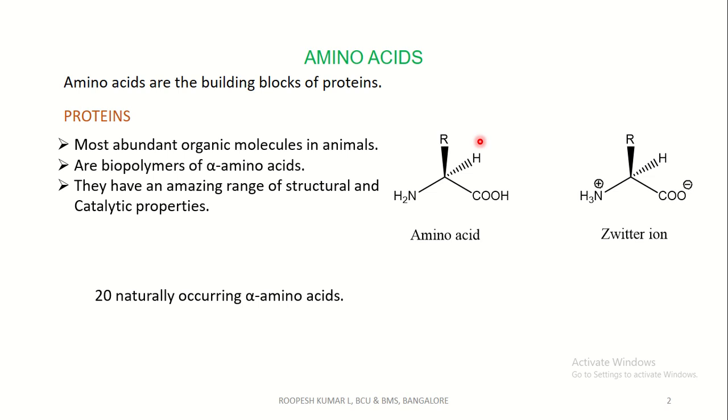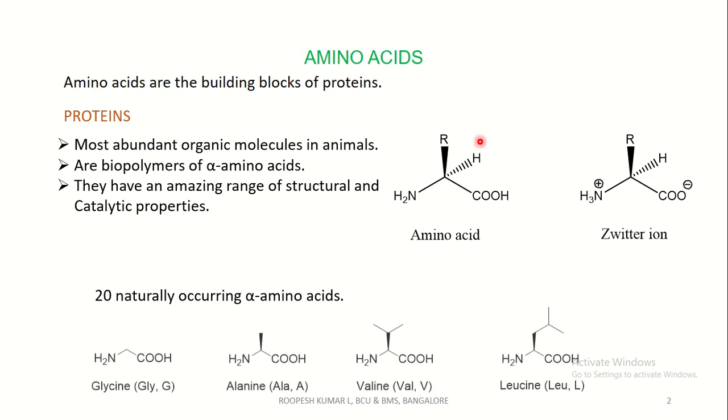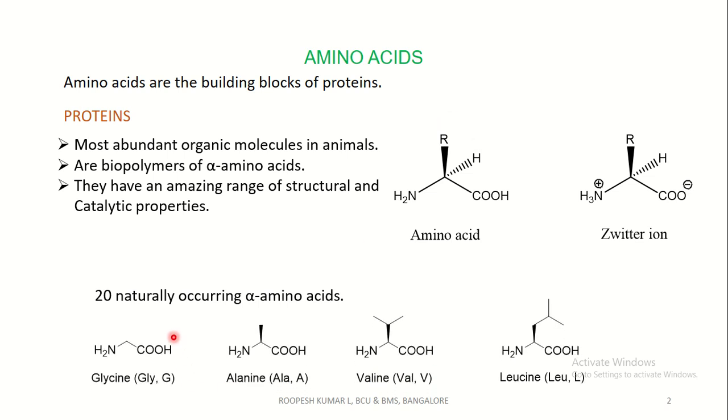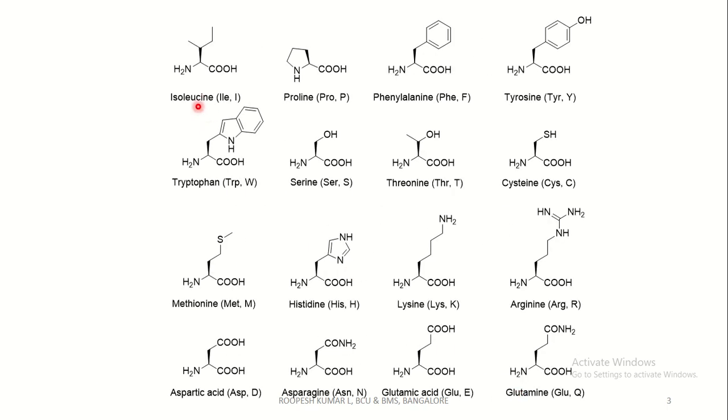Coming to the naturally occurring amino acids, this is the simplest amino acid, glycine, and these are the 3-letter code and this is the single letter code. This is alanine, valine, leucine, isoleucine, proline, where proline is the only secondary amino acid, with a 5-member ring.